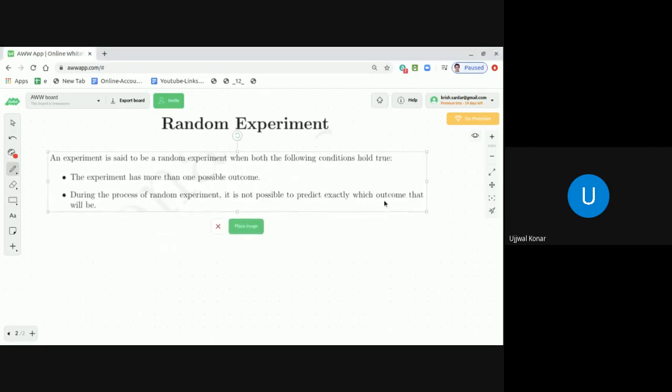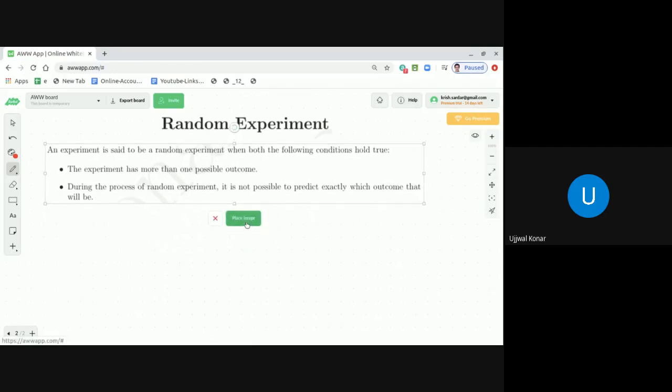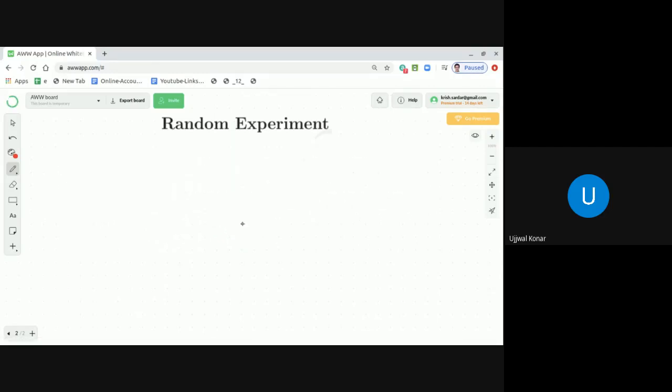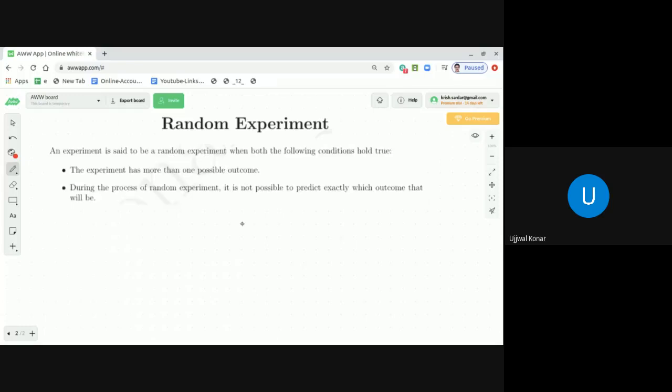An experiment is said to be a random experiment when both the following conditions hold true. Number one, the experiment has more than one possible outcome. And second, during the process of the random experiment, it is not possible to predict exactly which outcome it will be. I gave one example of tossing a coin. I gave an example of throwing a die. Like that, there are many examples.